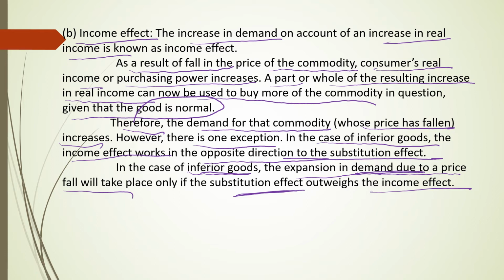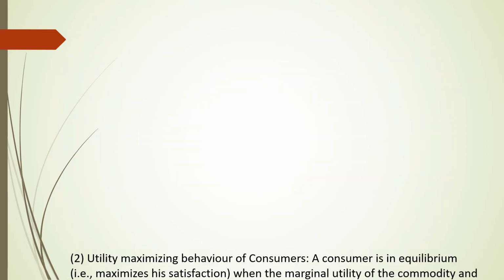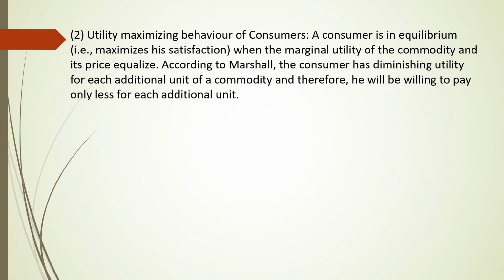If there are no substitutes, or substitution becomes very costly, or it is not so convenient, then demand for inferior goods will increase when the price of inferior goods falls. Next one is the utility maximizing behavior of the consumer.